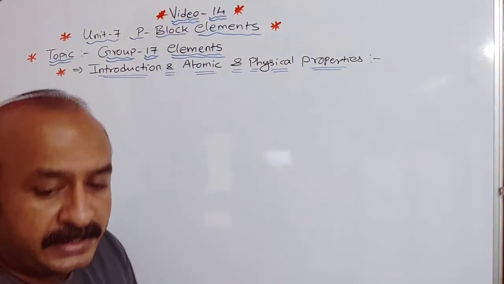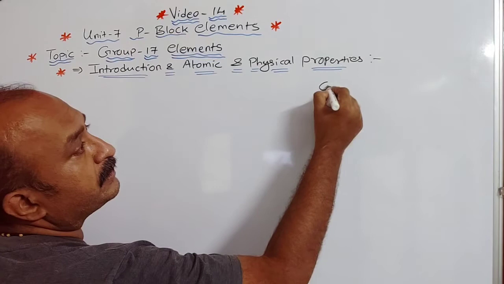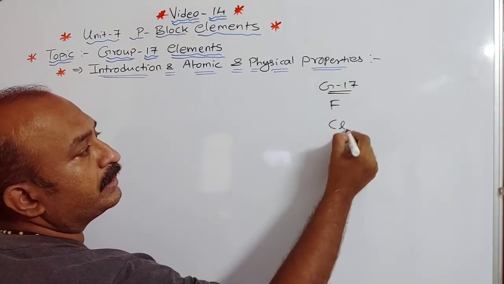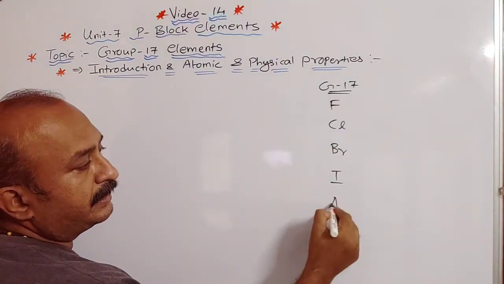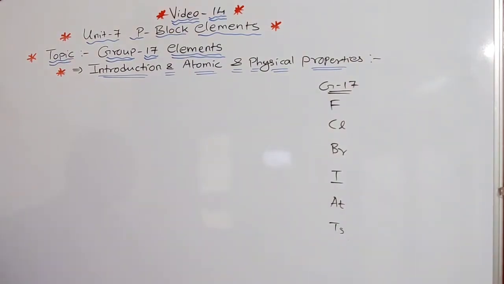In group 17, the elements are fluorine, chlorine, bromine, iodine, and then At and Ts, that is astatine and tennessine. You can see it in your textbook.